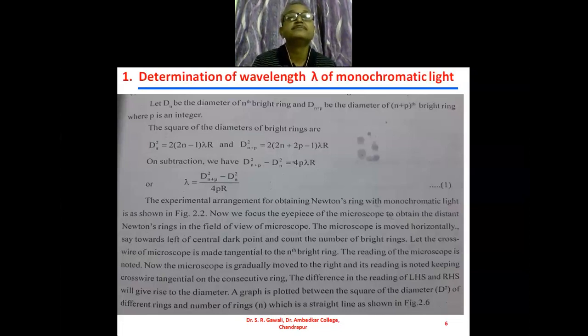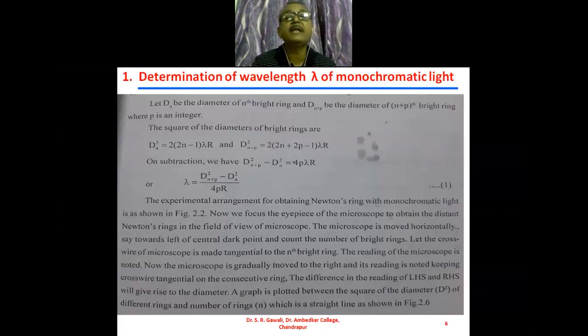Let dn, what is dn? dn be the diameter of the nth bright ring, and dn plus p be the diameter of the n plus pth bright ring, where p is an integer, 2, 4, 6 and so on. Generally, in the experiment we take p equal to 10.